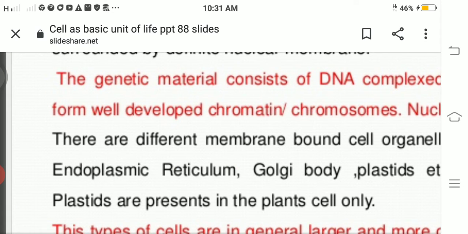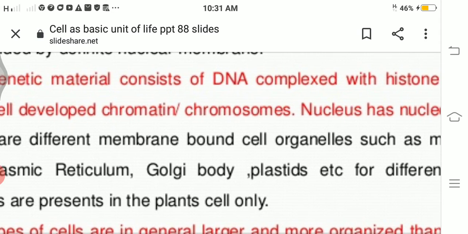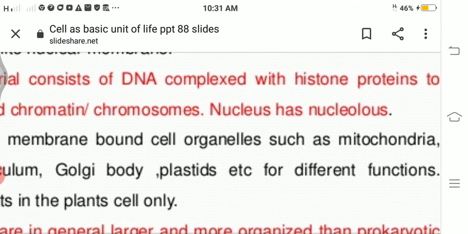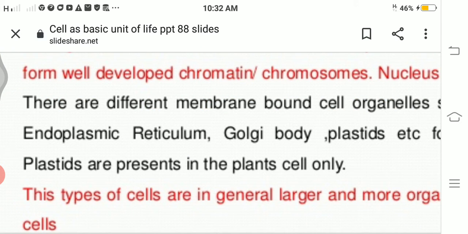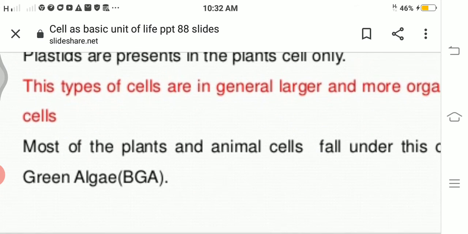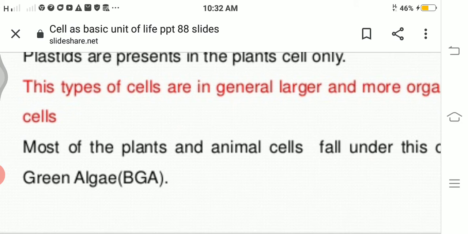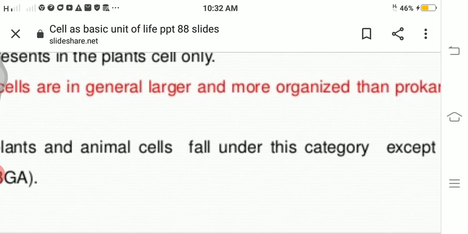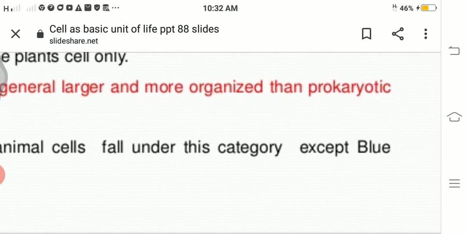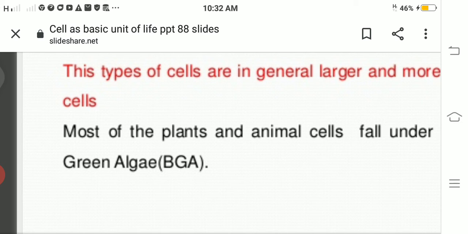See, mitochondria, endoplasmic reticulum, we also say ER, Golgi body, plastids, etc. for different functions. Now, plastids are present only in the plant cell. These types of cells are generally larger and more organized than the prokaryotic cells.